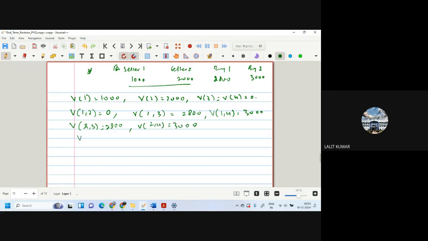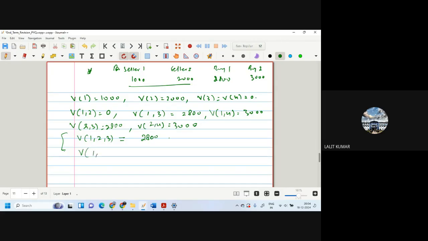Now we come to 1, 2, 3. So V1, 2, 3, which is there. Now he is offering for 1,000. He is offering for 2,000. 3 will purchase. So in this, they either will give a value, or we can assume that he will purchase from here. The value is 2,800. Okay. Third player is purchasing.